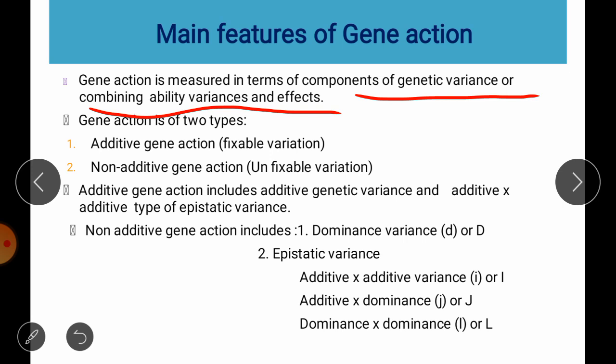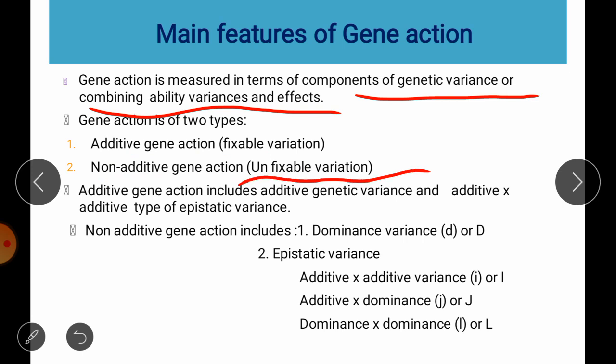So gene action is of two types: additive gene action and non-additive gene action. The additive gene action is fixable in nature, because if additive gene action is present, it can be passed on to the next generation. If non-additive gene action is present, it is limited only to that generation and cannot be passed on to its progenies. Therefore, it is called unfixable variation.